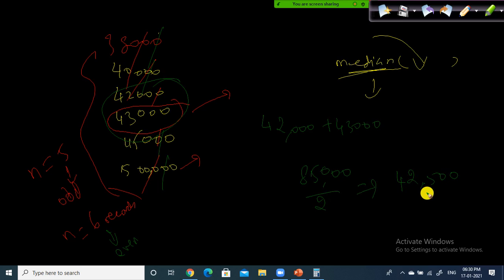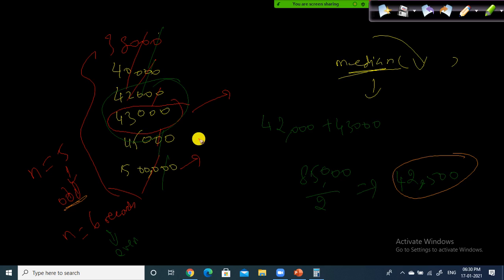42,500. This is how you need to find out the middle value. If your sample size is even, then you need to take the two middle values, add them together, and divide by 2. Whatever you get, that is your median. If your sample size is odd, then it is much easier to find the middle value. So median is to find out the middle value.